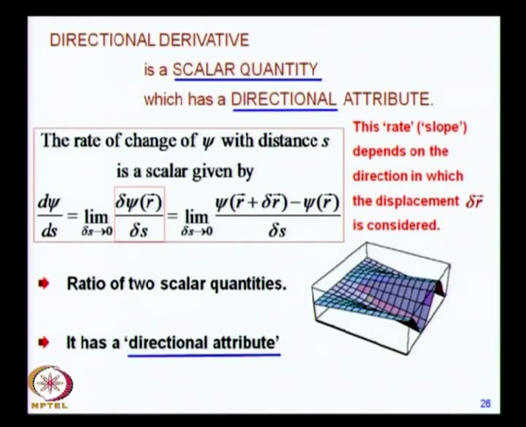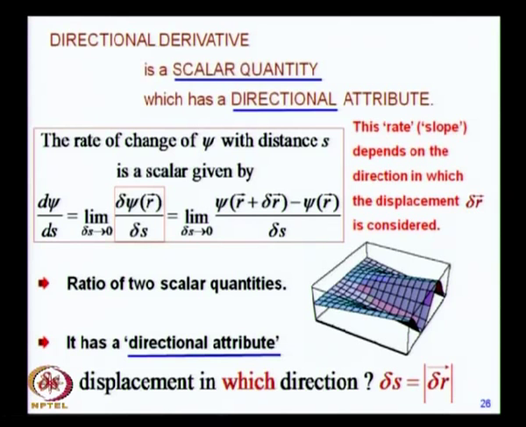And this directional derivative is a scalar, it is a ratio of two scalar quantities, it has got a directional attribute, and the reason it has a directional attribute comes from the fact that the denominator delta s, which is a scalar, however, the direction of this displacement delta s must be considered. So, this delta s is just the modulus of the displacement vector, which is a scalar, but the direction in which it is taken is going to play an important role in determining the directional derivative.